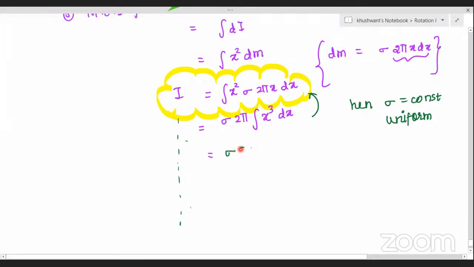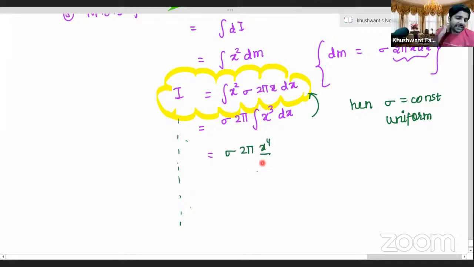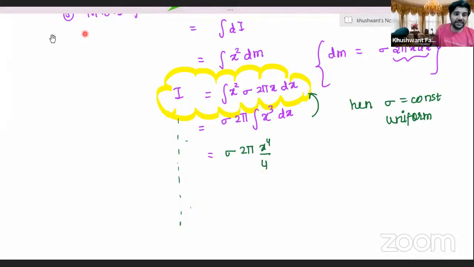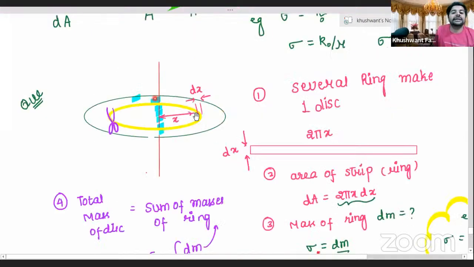Sigma into 2 pi into x power 4 by 4, sir. What was x? x was the distance, the radius of the ring that we considered. What is the value of x at the center? 0.